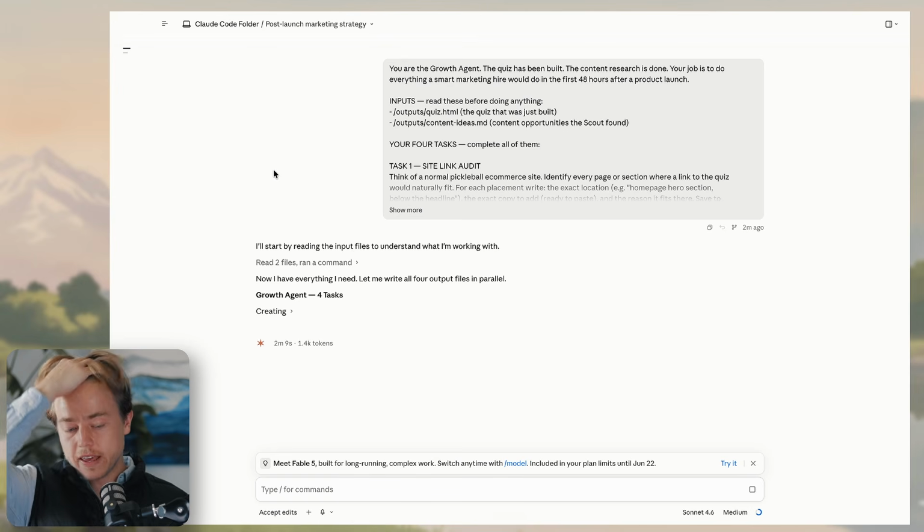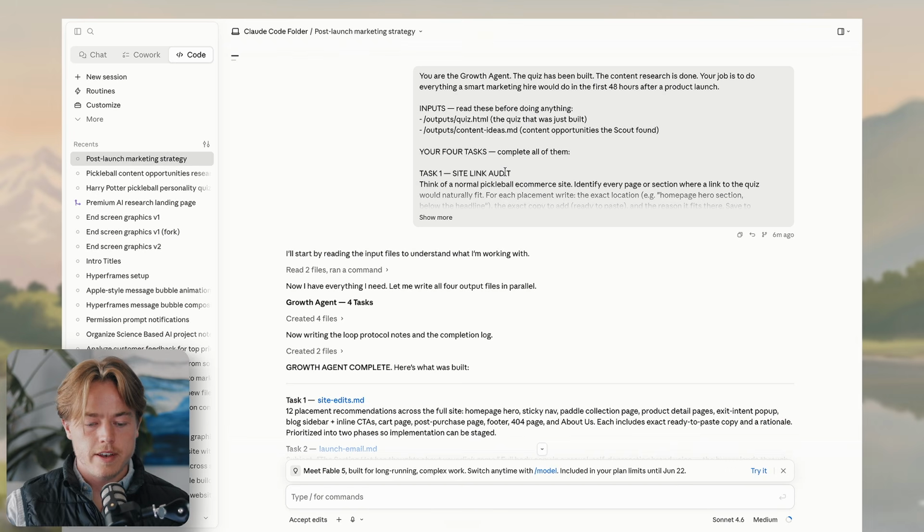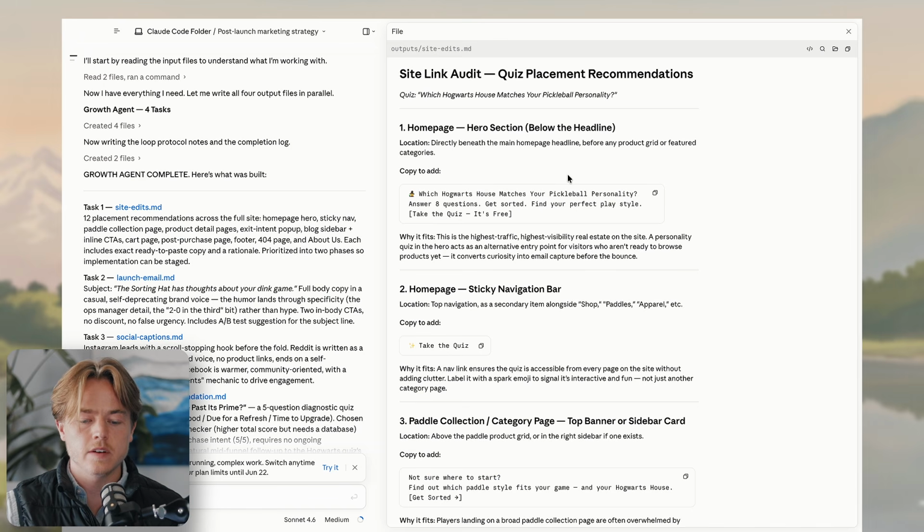It is still working. So we'll give it a few seconds. I'm just going to speed this up. Okay, we are done now. So the post-launch marketing strategy, this is from the growth agent, is finished. Here's what it came up with. Task 1, site edits. Let's open that here. It came up with 12 placement recommendations and then the content for each of those.